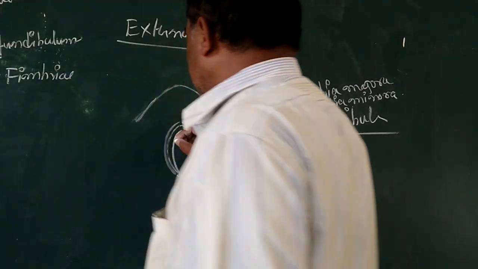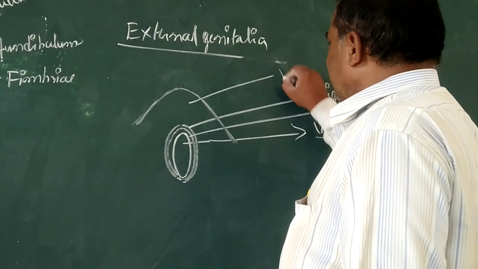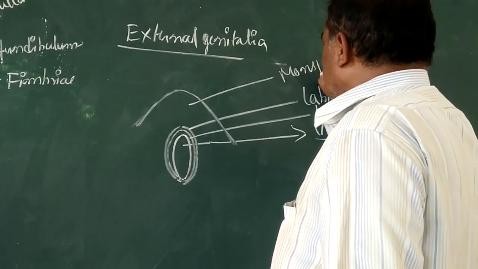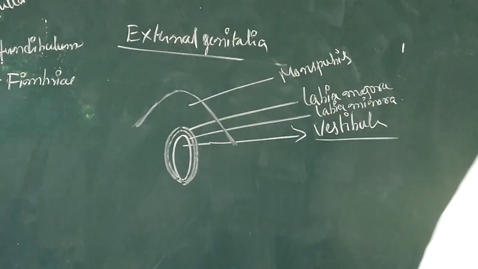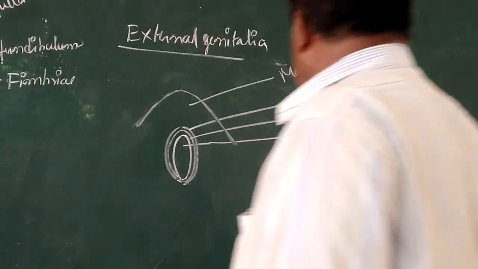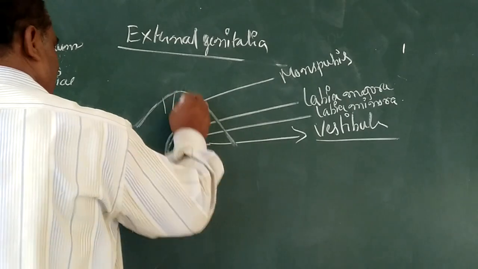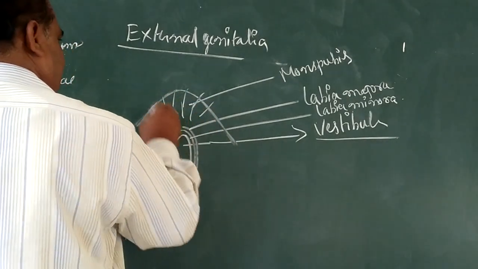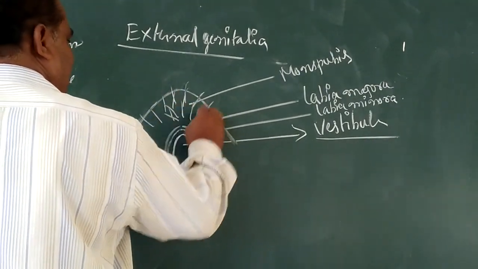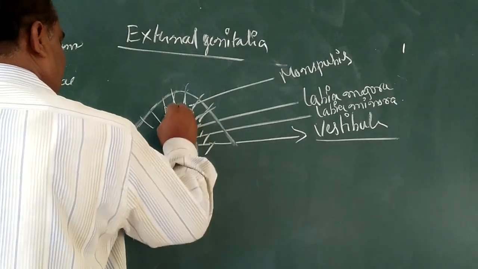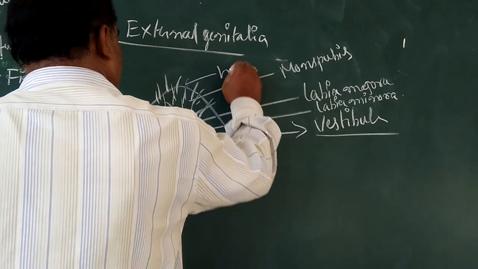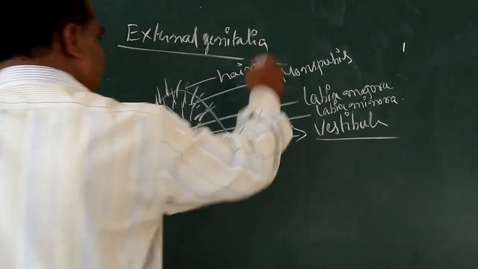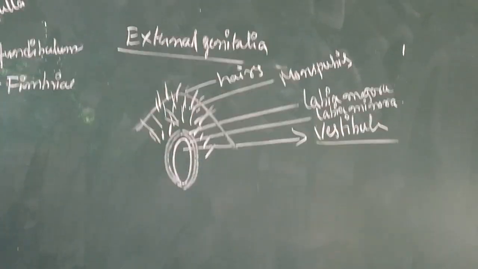This fatty tissue is called the mons pubis. At the region of the mons pubis, pubic hairs are present.